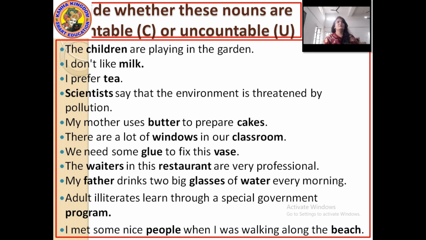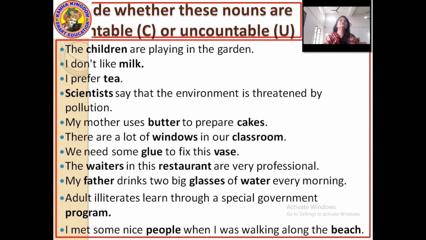First one, the children are playing in the garden. Here children can be counted. Can we count the children? Yes, we can. So children here is countable. I don't like milk. Which word is to be seen? The highlighted one, milk. Milk is in a liquid form which has no boundary, so milk is uncountable. We'll write a U here.